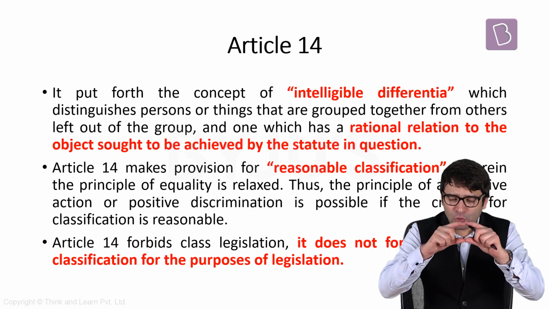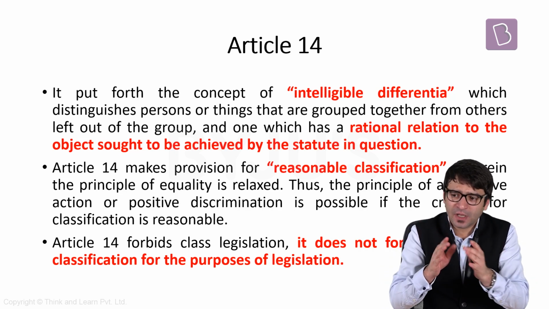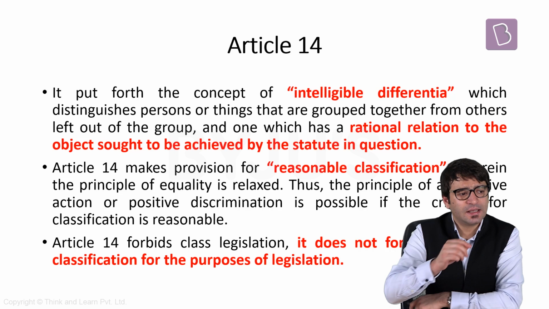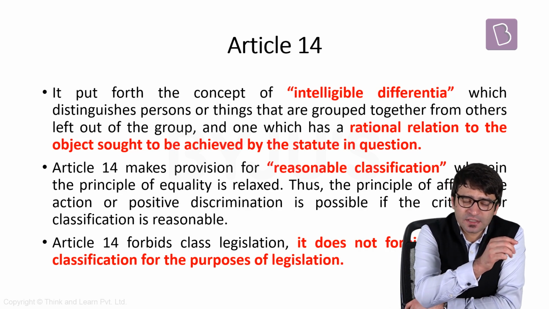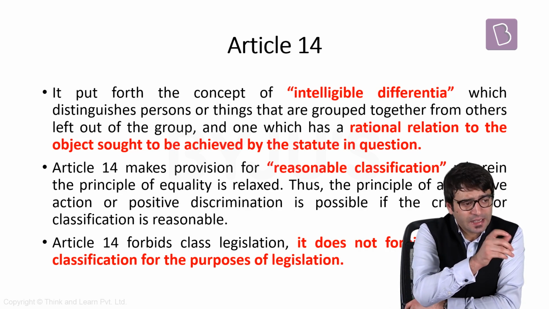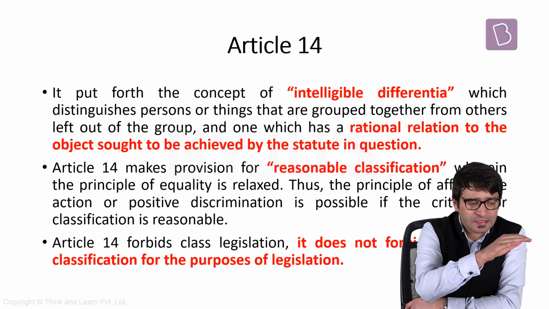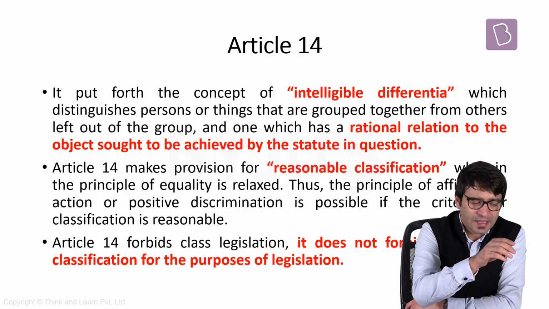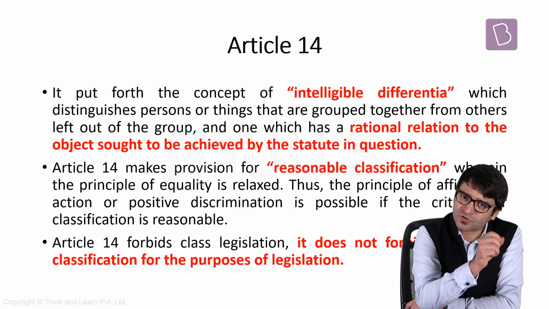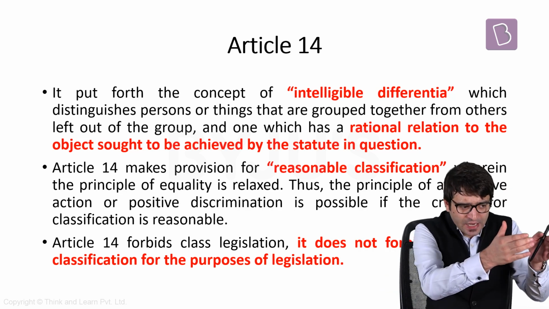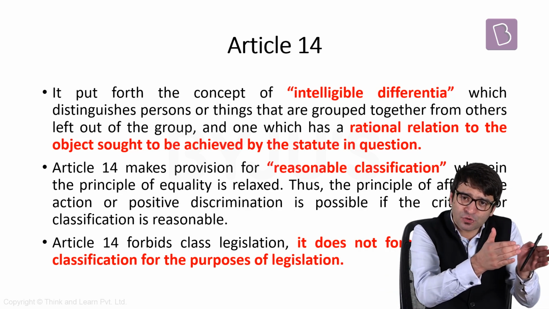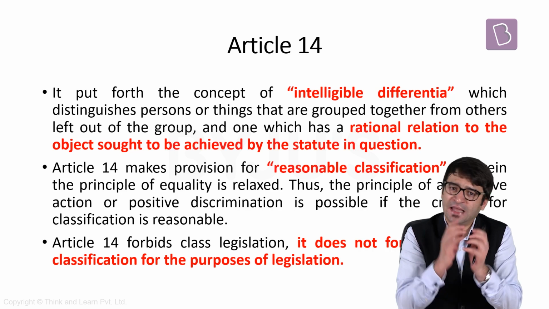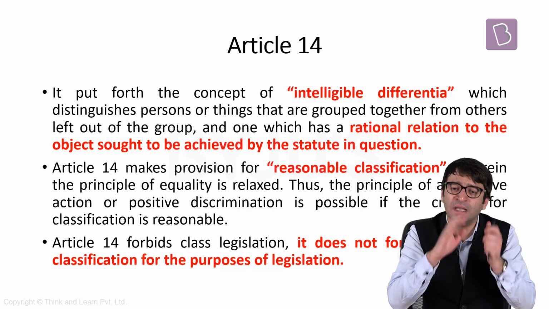Ground number 1, what is the objective of this bill? The objective of this bill is that there are religious minorities from 3 countries, and in all these 3 countries, Islam is the state religion. And these minorities have faced religious persecution. So we are providing all these persecuted minorities citizenship. That is the objective of this bill.